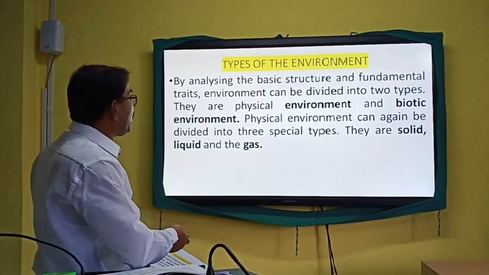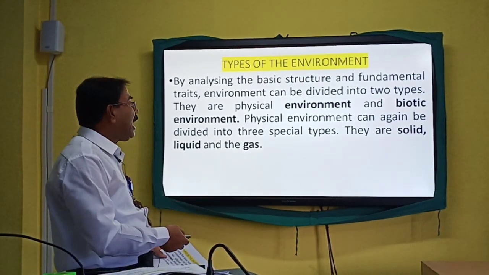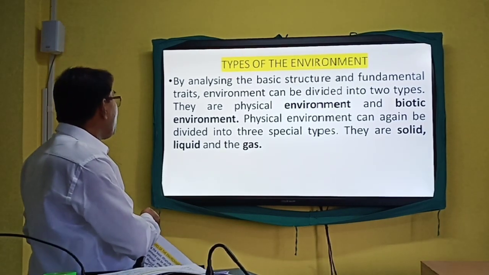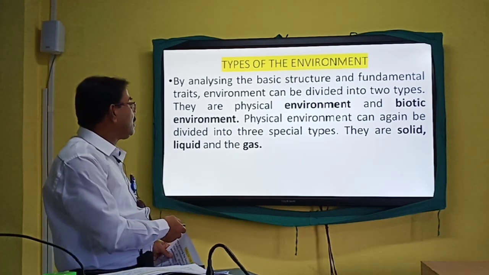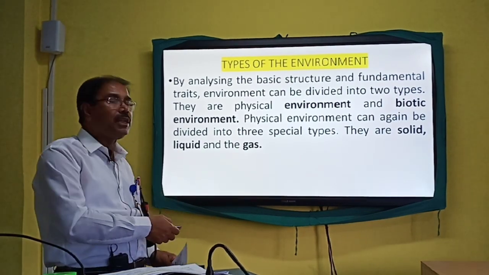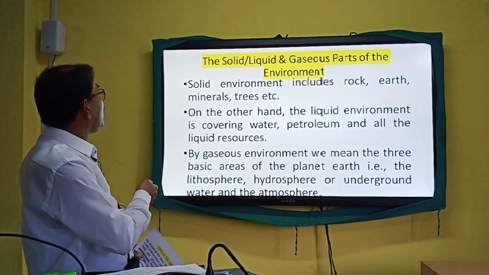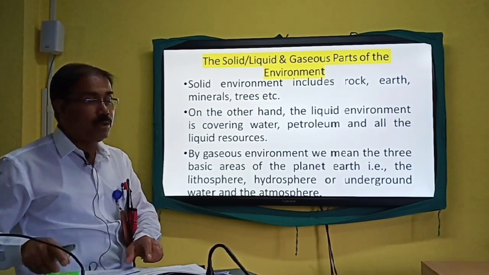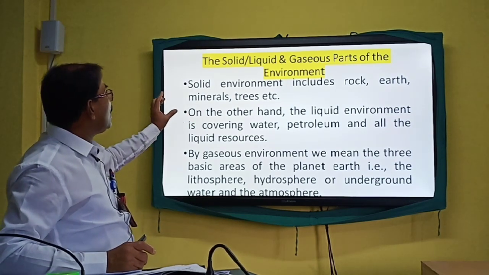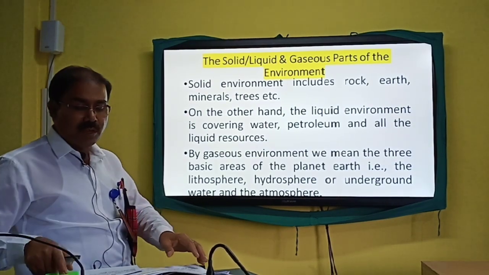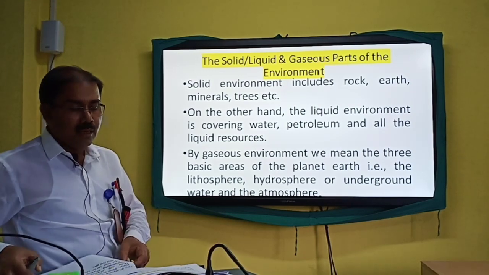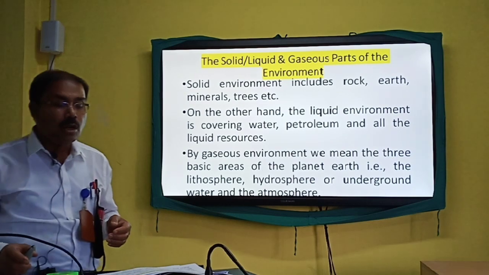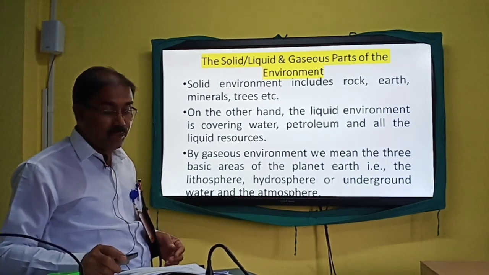Then let us see what is meant by the solid segment of the environment. At the same time, we have to see the liquid segment of the physical environment, as well as study the gaseous part. Now let us see. Solid environment, what does it include? If it is asked, then you are to write that solid environment basically includes rock, earth, minerals, trees, etc.